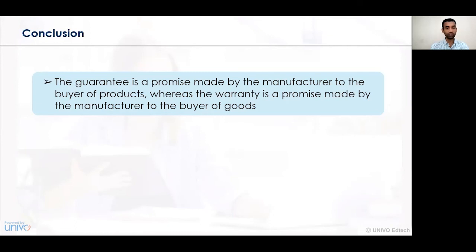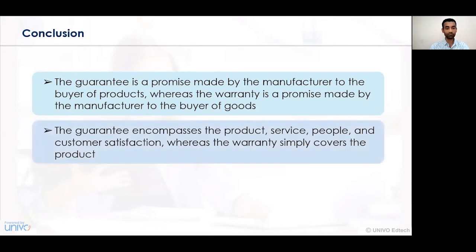But in case of a guarantee contract, the contract that has been undertaken between the different parties is associated with a certain defect, and that defect may arise or may not arise. So a manufacturer and the buyers of the goods and services may consider a certain situation which is problem making, and in certain cases the problem may arise or the defect may not arise. The guarantee encompasses all the services, all the products, all the people and the employees who are associated with a certain organization. Whereas in case of a warranty contract, it simply encompasses the product with respect to the goods and services that have been considered.